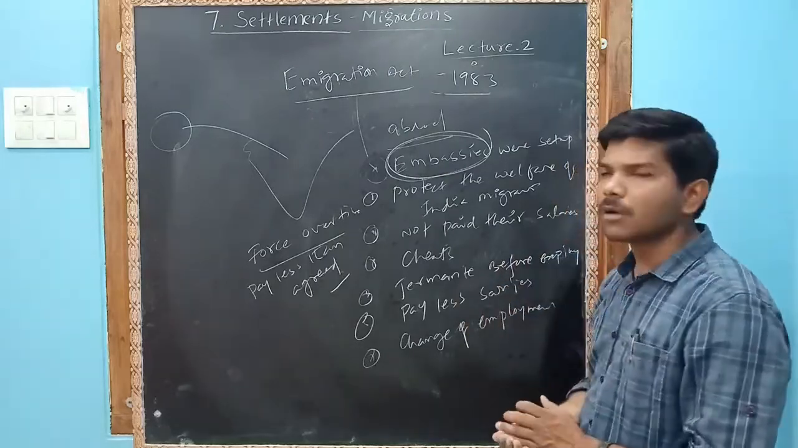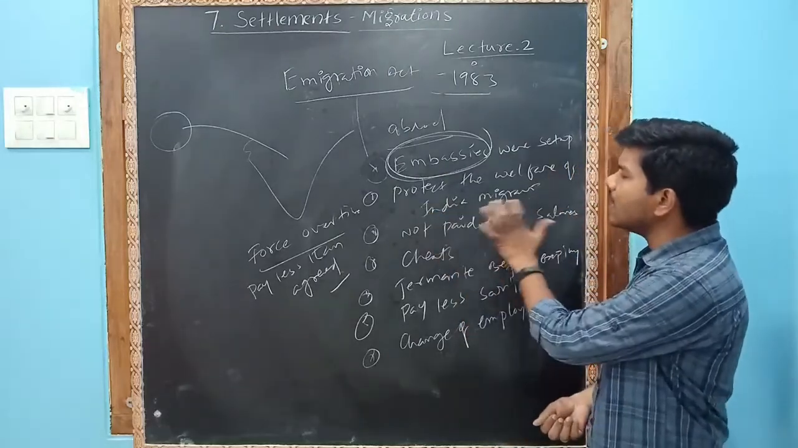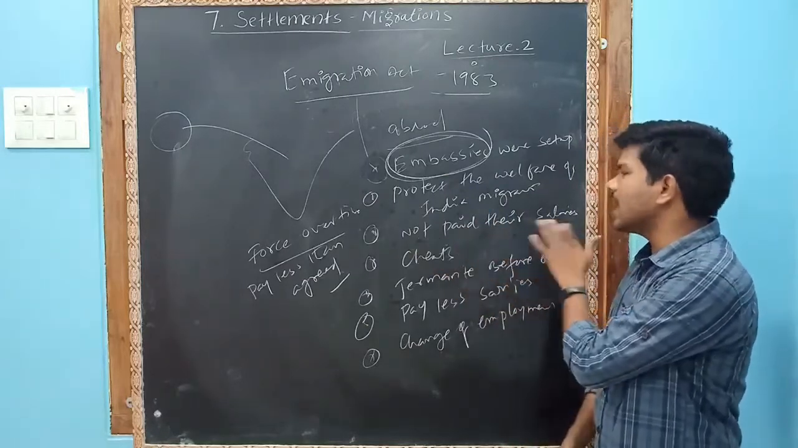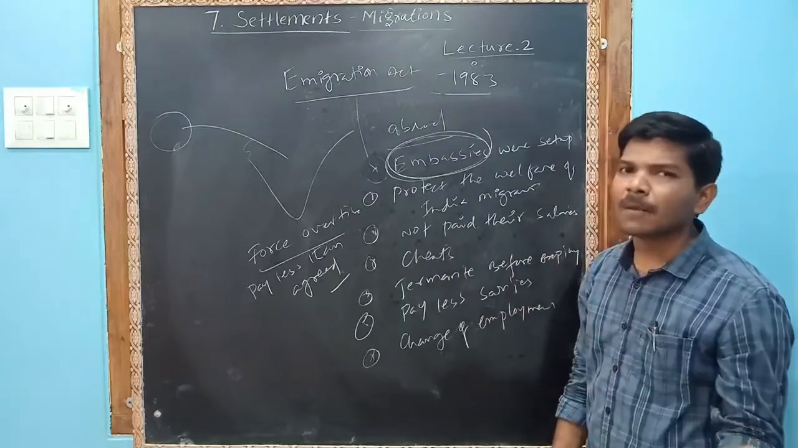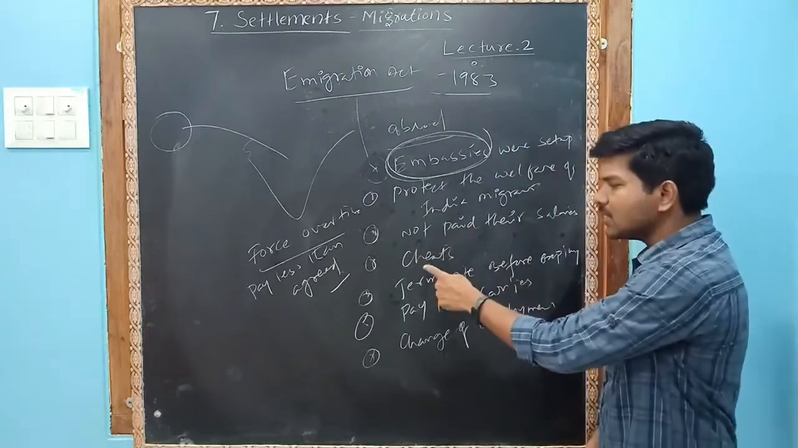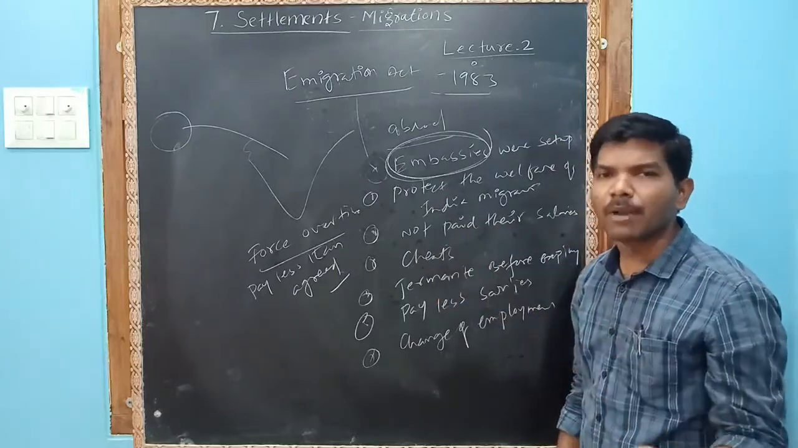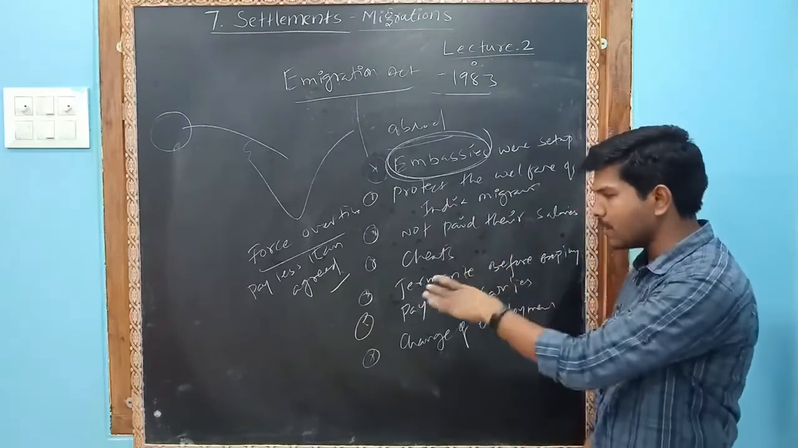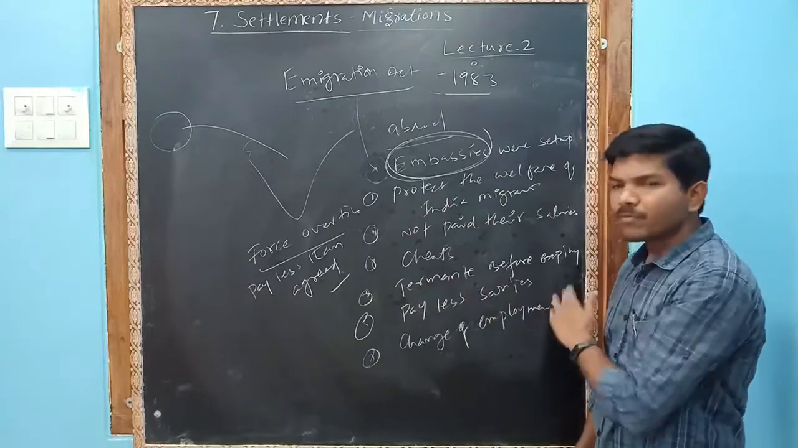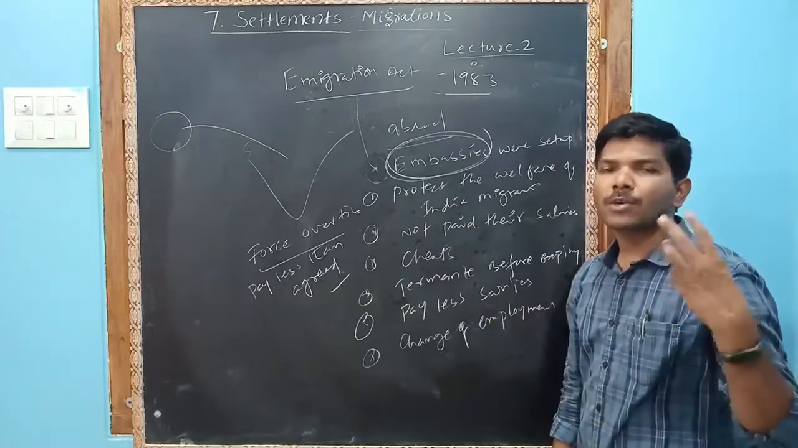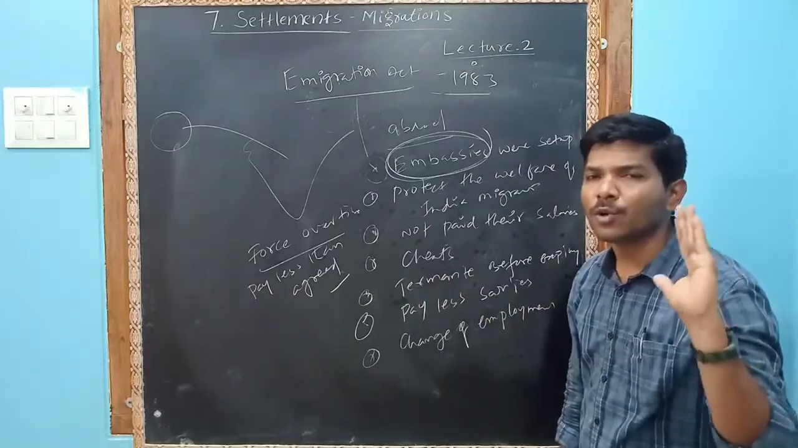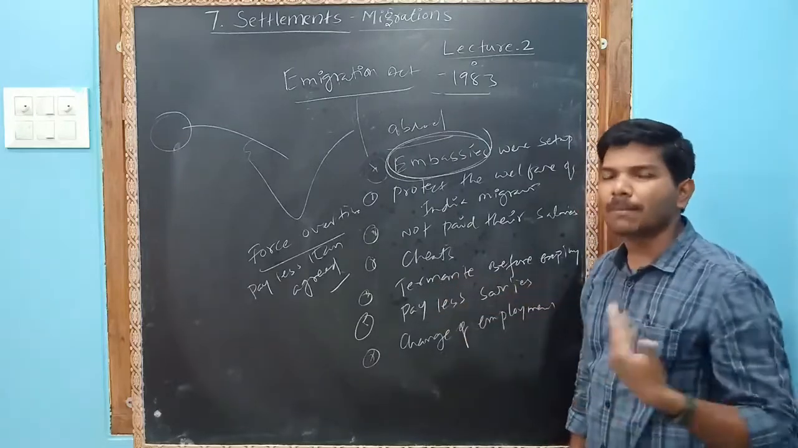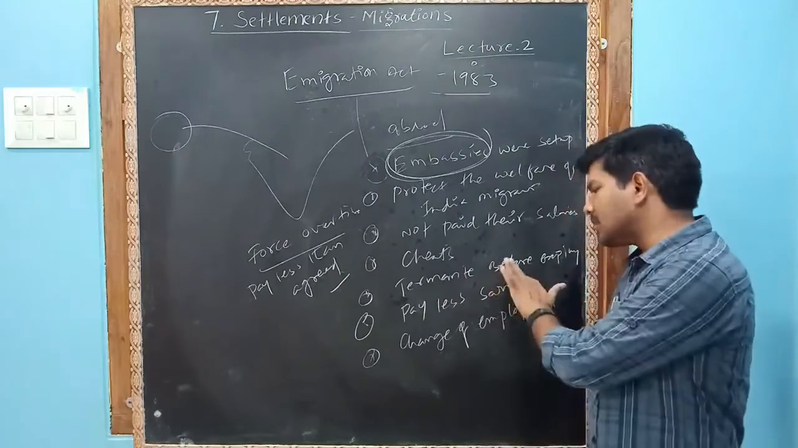What kind of problems do they solve? They protect the welfare of Indian migrants. Not paid salaries: you worked, but they did not pay salaries, they will take action. Cheating: if anybody cheats you, for employment or visa purposes, they will take action against those country people. Terminate before expiry: you are recruited for 3 years, but they remove you in 1 year, then they will take action. Pay less salary: if they pay less than you agreed, they will take action.